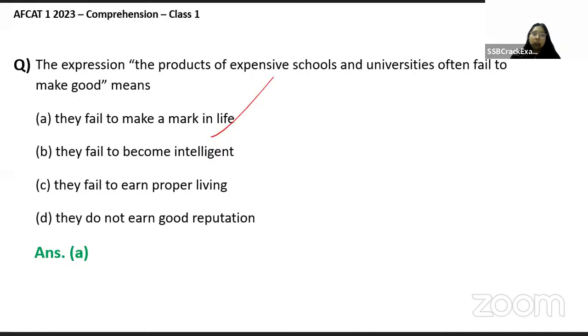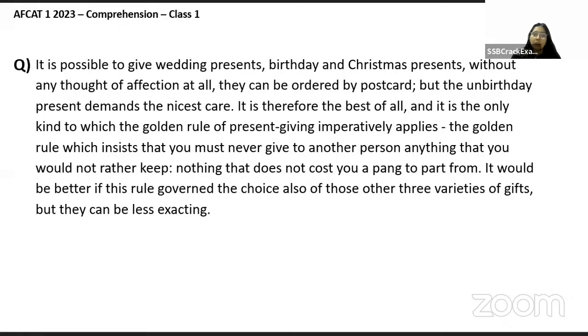Anyone has any doubt here? Okay, so you guys did really well here. So let's move on to the next one. Great. Chalo, I'll give 40 seconds again, right? So you guys can start.